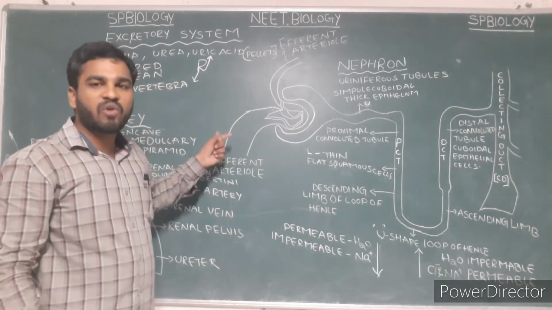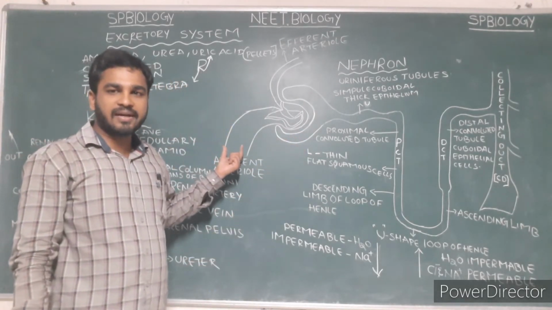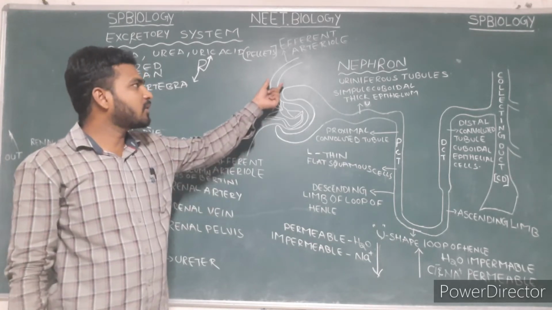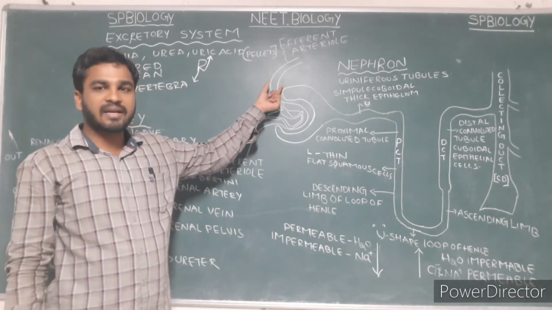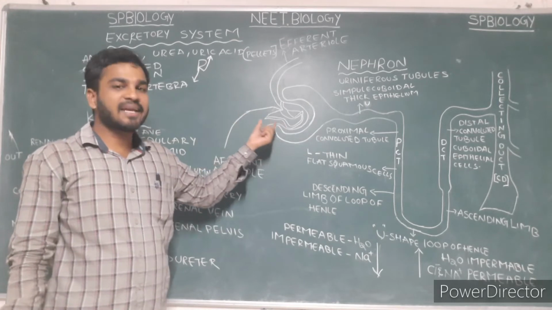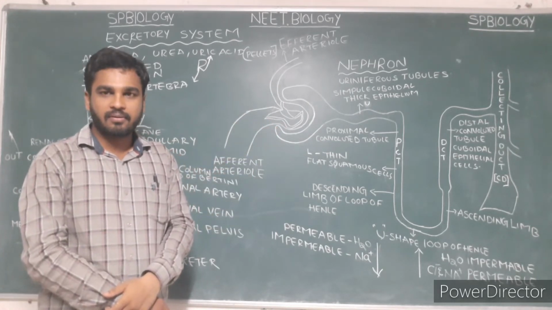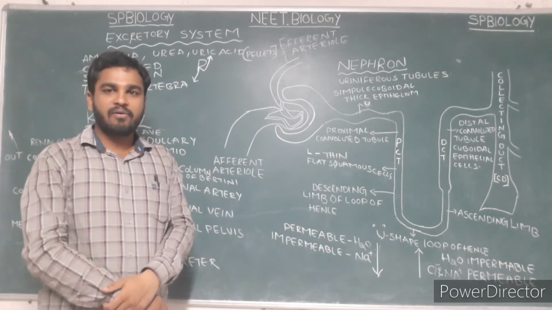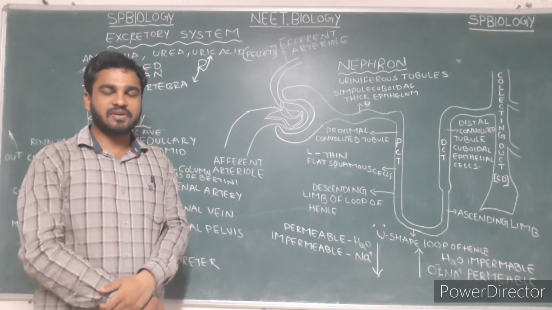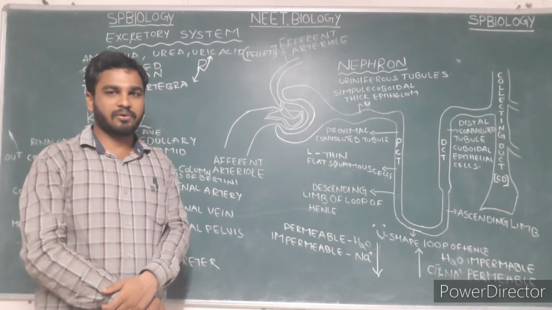Due to the wideness of the afferent arteriole and the narrowness of the efferent arteriole, pressure is created in the glomerulus. That is glomerular filtration, the first step in the formation of urine.